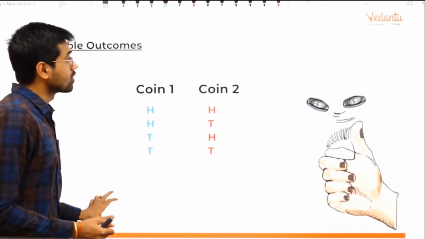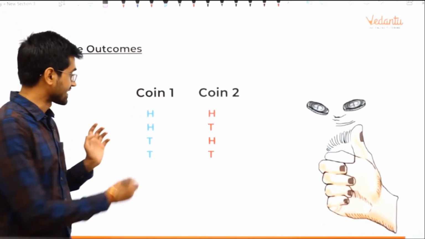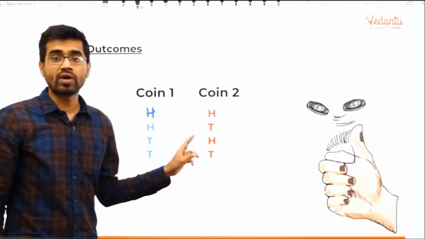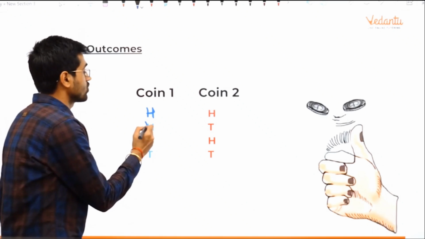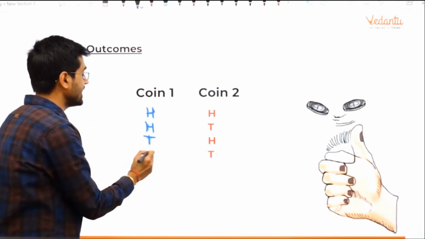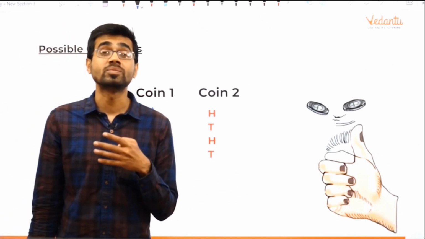What does this table tell us? Either on the first coin a head can come, or on the other coin a head can come. First coin head, the other a tail. First a tail, the other a head. The first a tail, the other a tail. There are 4 possible ways.